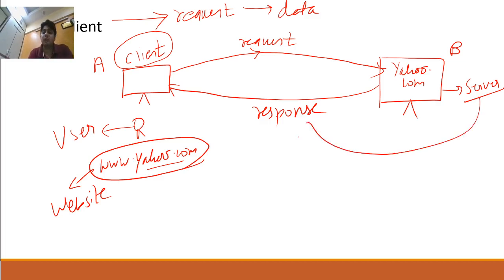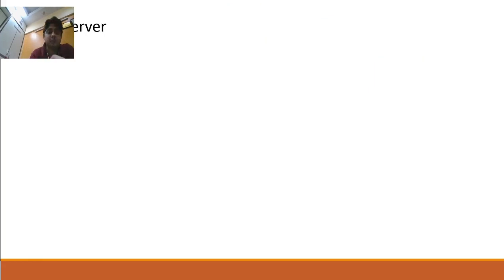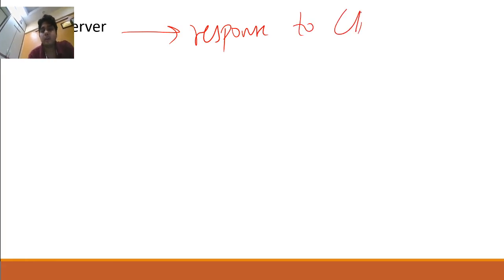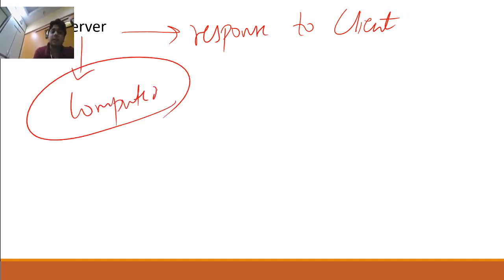Server are those computers who always respond to client. User is the actual user who is using it. www.yahoo.com is a website name, and I am using Google Chrome, my browser, through which I can open websites. So server are those machines which give response to client. Server is also a computer, guys. Don't forget, client is also a computer, but the difference is just request and response.